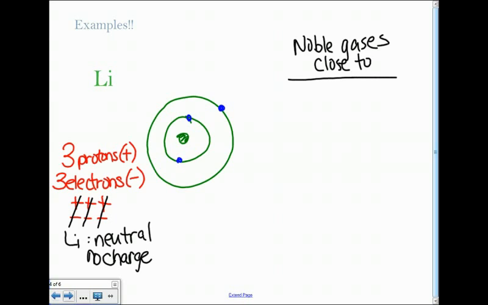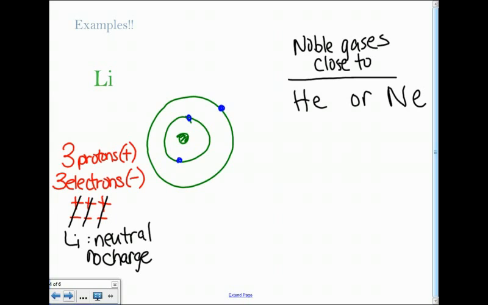What we have to look at next is the noble gases that are close to lithium. If you look at your periodic table, the 2 noble gases that lithium is closest to are helium or neon. What does lithium have to do in order to look like helium? Helium only has 1 shell and it has 2 electrons on that shell.